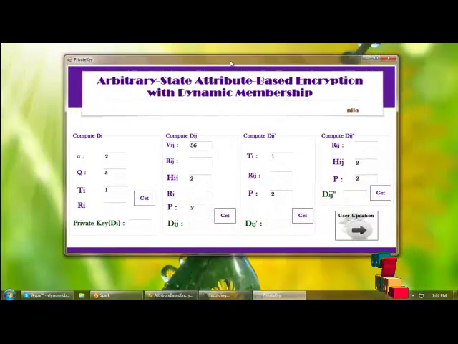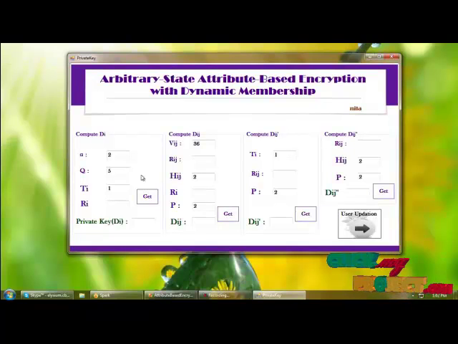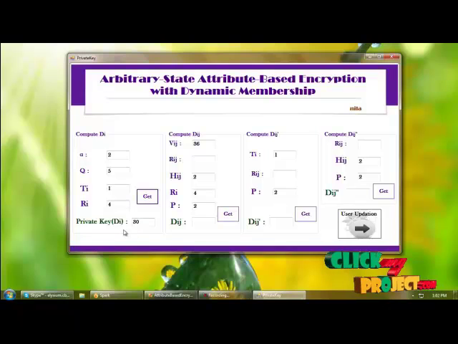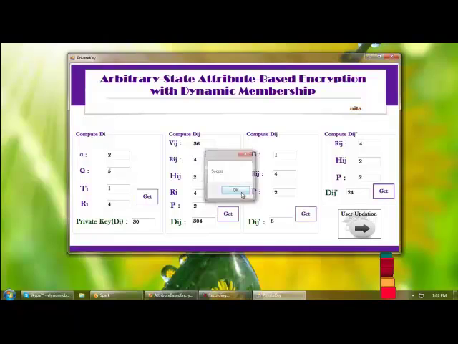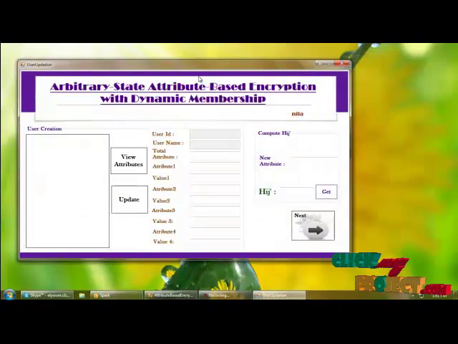And next I am generating the private key based on previously provided values, that is alpha, Q and TA, and array value you should provide here. And based on this, I am getting the private key DA, and based on private key DA, I am computing the DAJ values. For that, I have to give the RAJ value, and based on this, I am getting DAJ bar and DAJ double dash. And next is user updation.